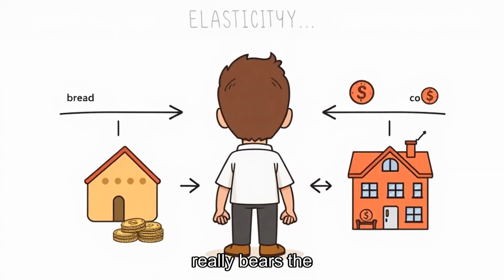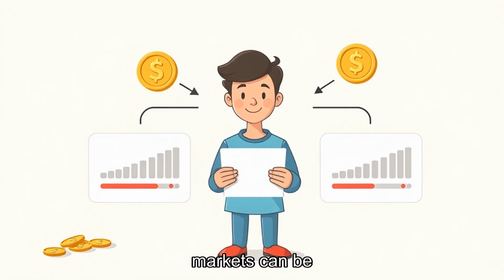There is also supply elasticity. If sellers can increase production quickly when prices rise, supply is elastic. A bakery may bake more bread tomorrow. Housing supply is often less elastic because land, permits, construction, and financing take time. That is why price changes in property markets can be dramatic. Elasticity is not fixed forever.